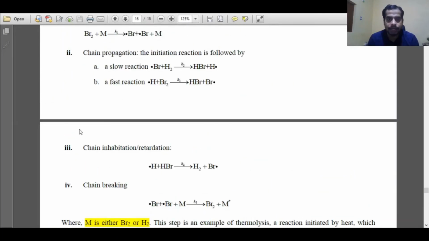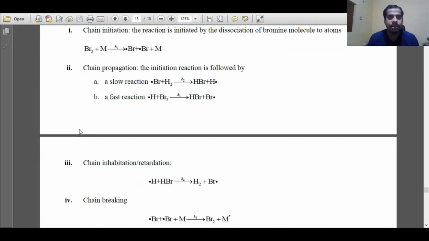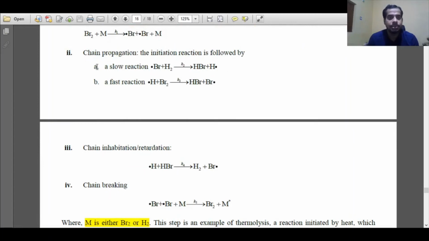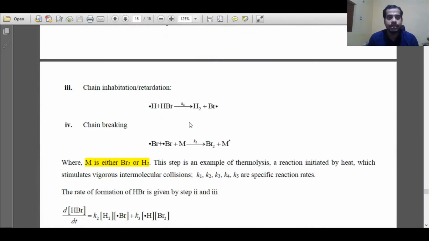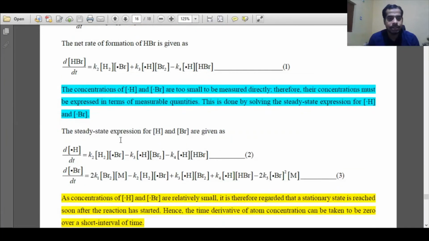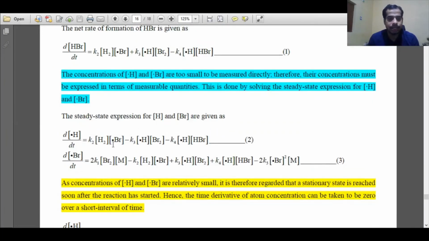Now from the mechanism we'll see where hydrogen is forming. Hydrogen is forming in step 2a. So here hydrogen is forming, that will be positive sign. Here also hydrogen is decomposing. In step 3 it is decomposing, and in step 2b also it is decomposing. So in one reaction it is forming, and in two reactions it is decomposing. So we'll apply steady state approximation for hydrogen radical. In one case it is forming, that's why it is positive sign, and in the other two instances it is decomposing, that's why it is negative sign.